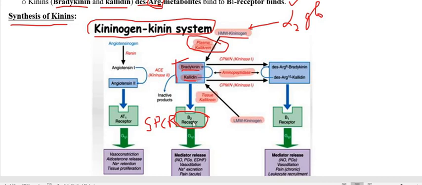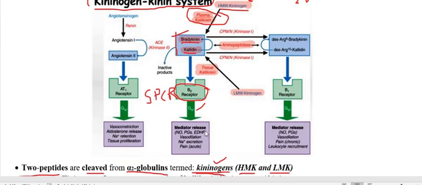present on the cell, it stimulates the G protein coupled receptor, particularly the Gq protein, and therefore it participates in vasodilation.